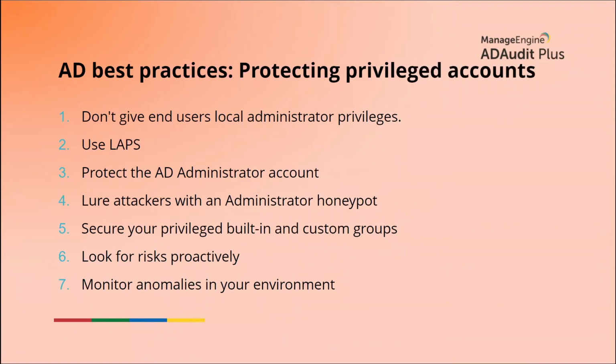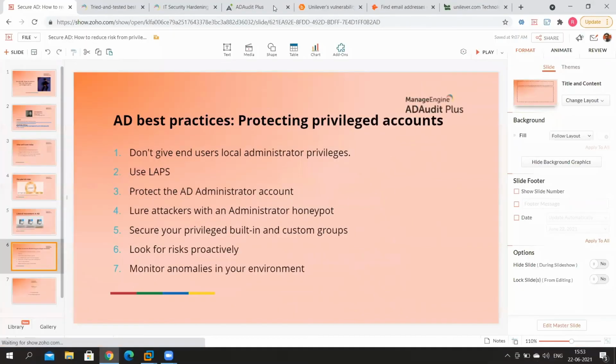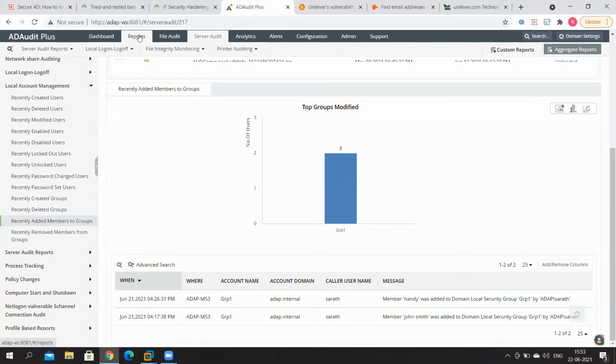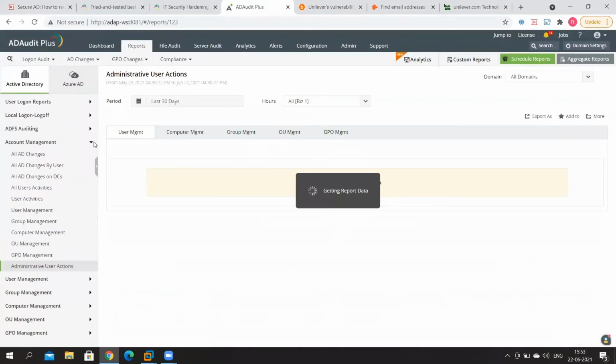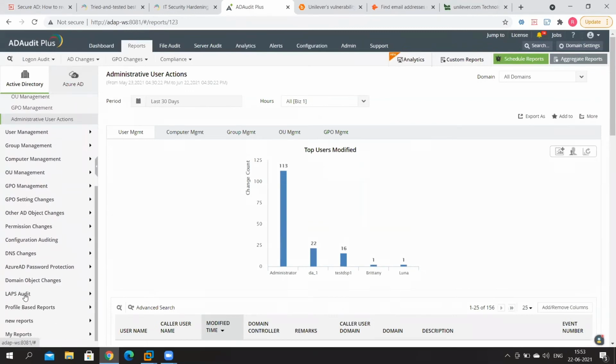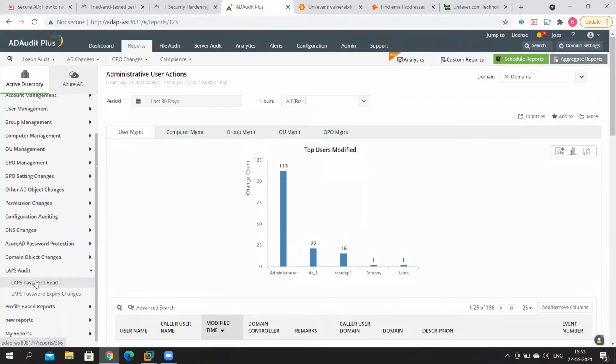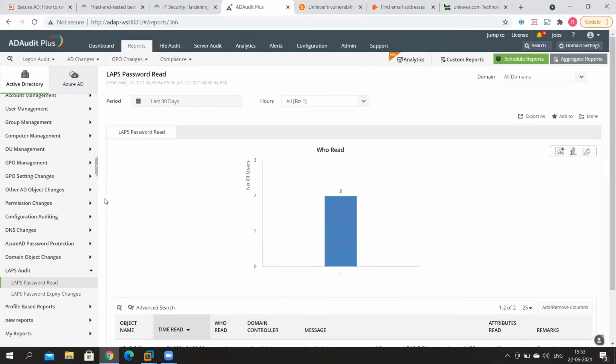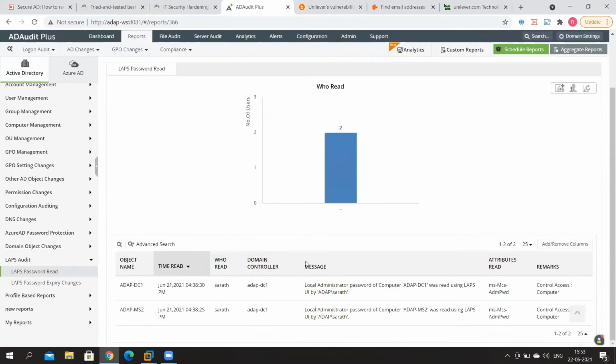With AD Audit Plus, you can go one step further. So let me just show how LAPS auditing is done. So let me just open the console here for you once again. And if you go to reports, you've got a category of reports here called LAPS audit, and you've got a particular report called LAPS password read. Take a look at this report right here. So this report tells you all the instances in the last 30 days where your LAPS password has been read. And you can see that there are 2 instances.